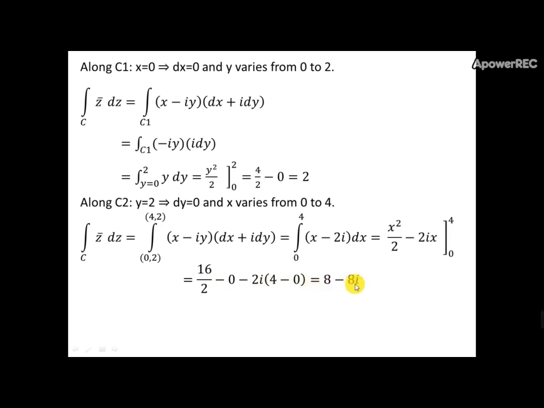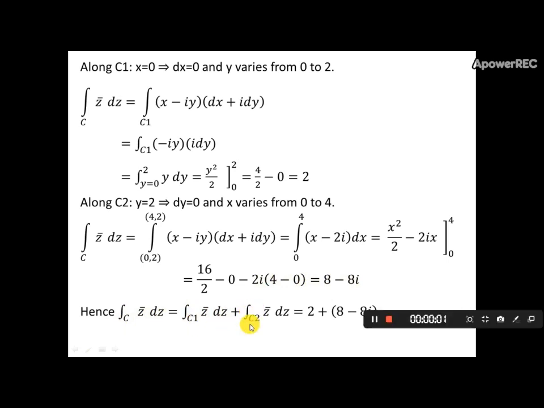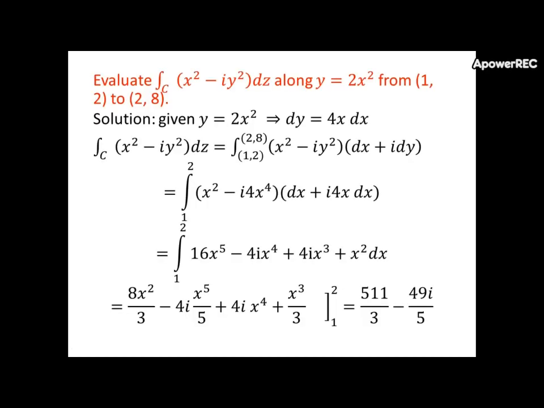Therefore, our complete integral value, the integral over C of z bar dz, equals the integral over C1 of z bar dz plus the integral over C2 of z bar dz, which equals 2 plus 8 minus 8i, which equals 10 minus 8i. This is the complete solution of the given problem.